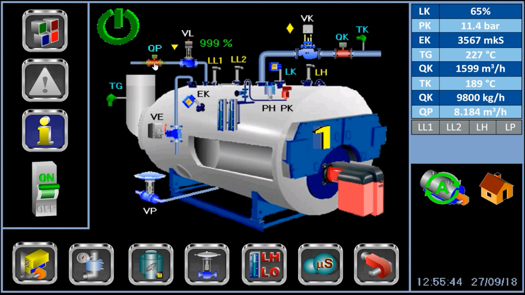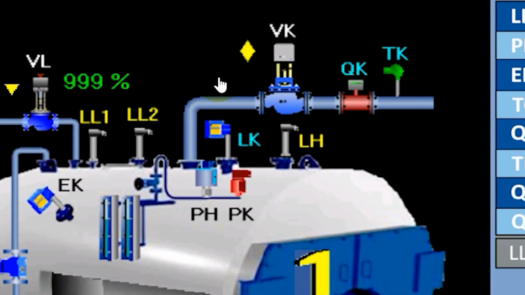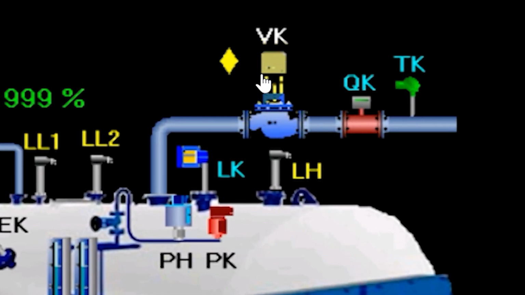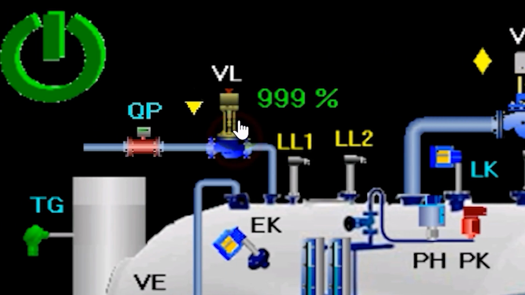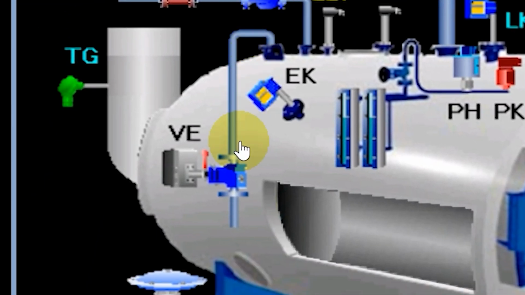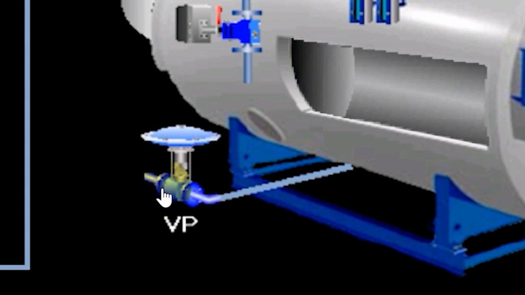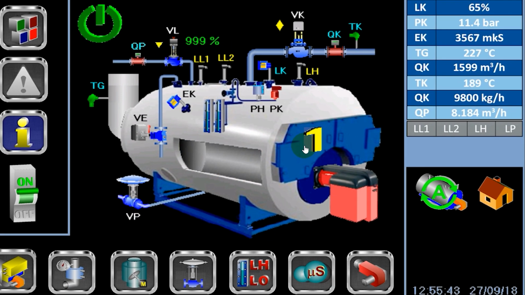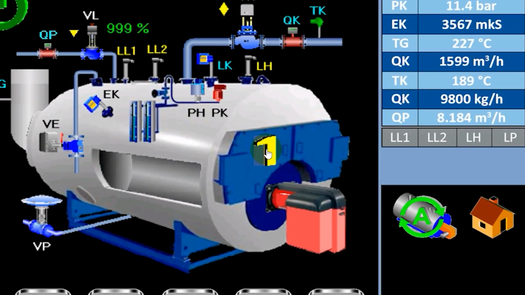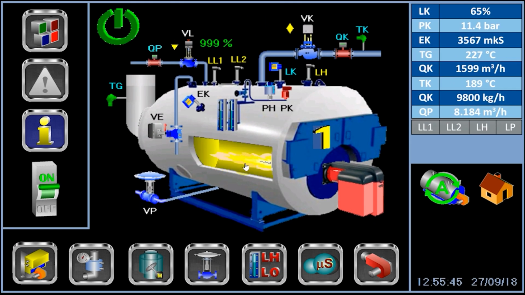Next, we see the valves being displayed. VK, main steam valve. VL, feed water valve. VE, continuous blowdown valve. And VP, periodic blowdown valve. In addition, the diagram displays the boiler number in the cascade. The boiler operation sign is made in the form of a torch in the boiler firebox. The indicator of the state of the safety circuit is located in the upper corner.